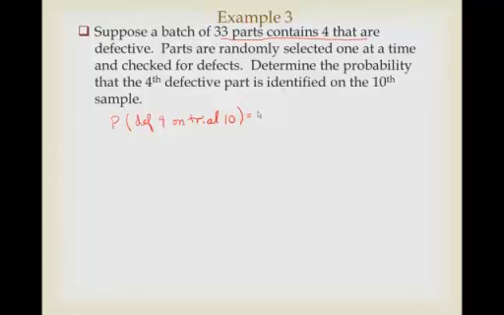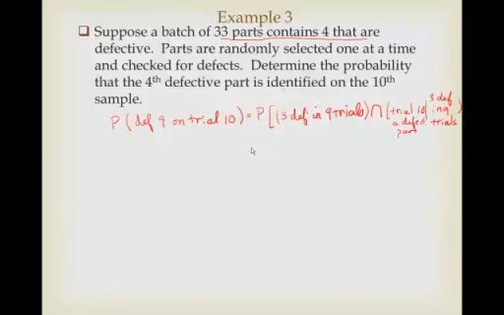If you go back to our definition of negative binomial, that is the probability that we'll have 3 defective parts in 9 trials intersecting with the event that, given we've got 3 defective parts in 9 trials, trial 10 is a defective part.